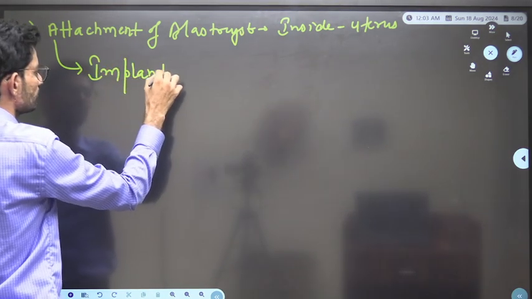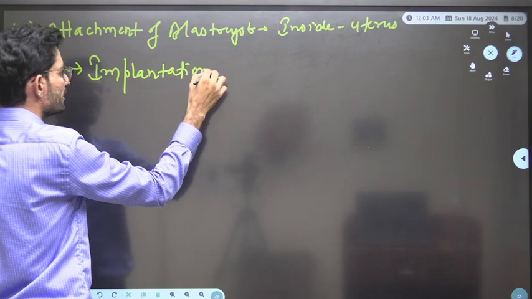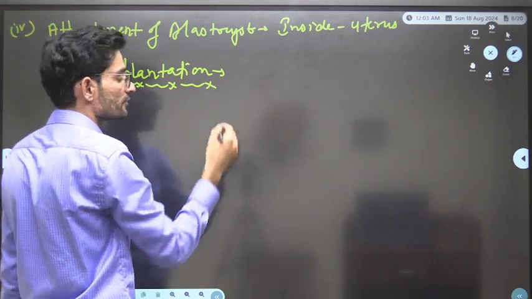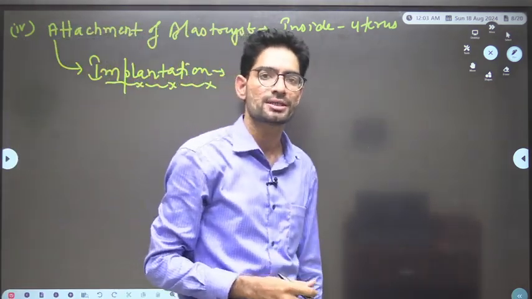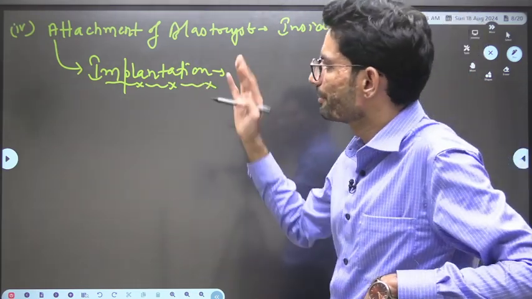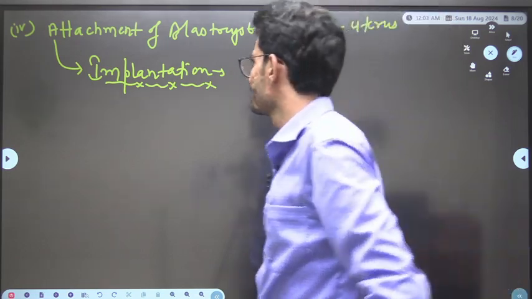Very important. So what is implantation? Right here, when the blastocyst gets implanted into the inner wall of the uterus, this particular event is known as implantation. Getting me or not? Okay.